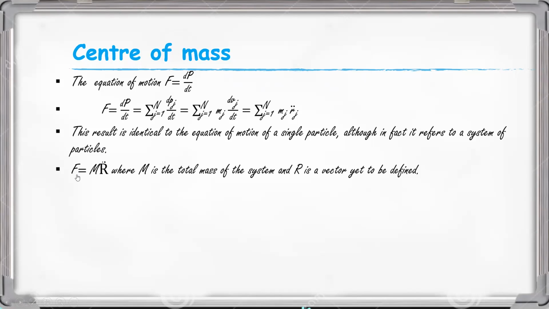If we write F is equal to m R double dot, where m is the total mass of the system and R is a vector yet to be defined.